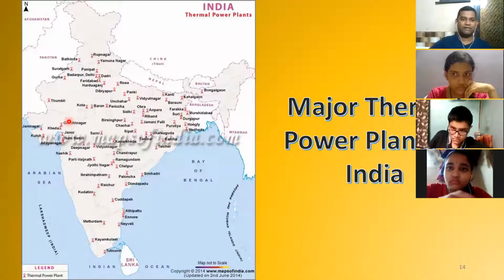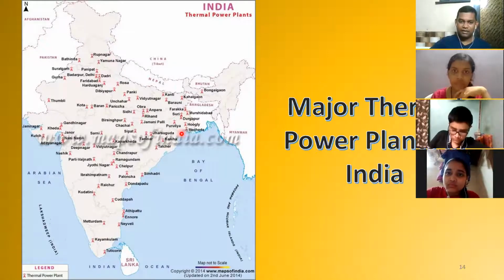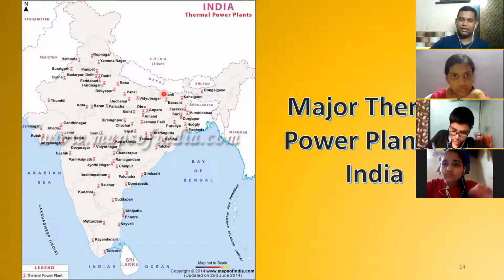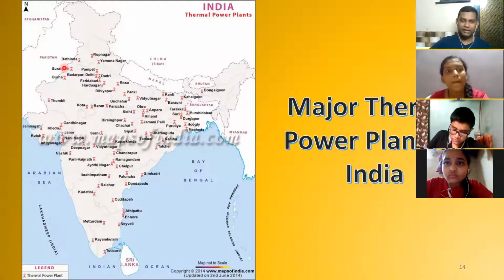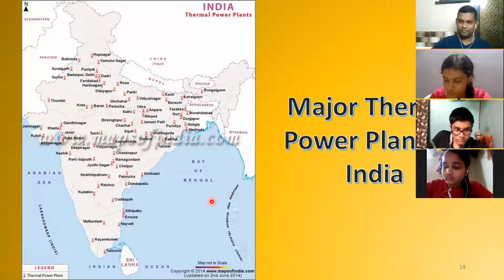Then you have lots of it in the north, and lots of it in this region. In the Jharkhand, Bihar region, this is the Chota Nagpur plateau. This region has got lots of power plants, and you also have lots of it in the Delhi region. So you can refer to this map and remember some of the examples. This is about the thermal power plants in India. Fine, you can see some examples.